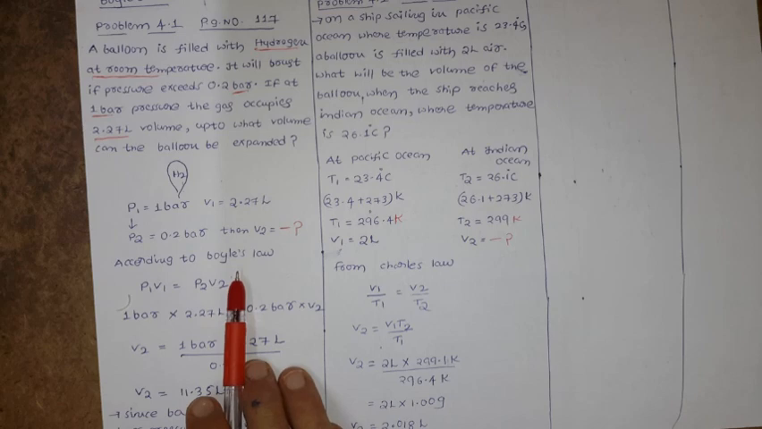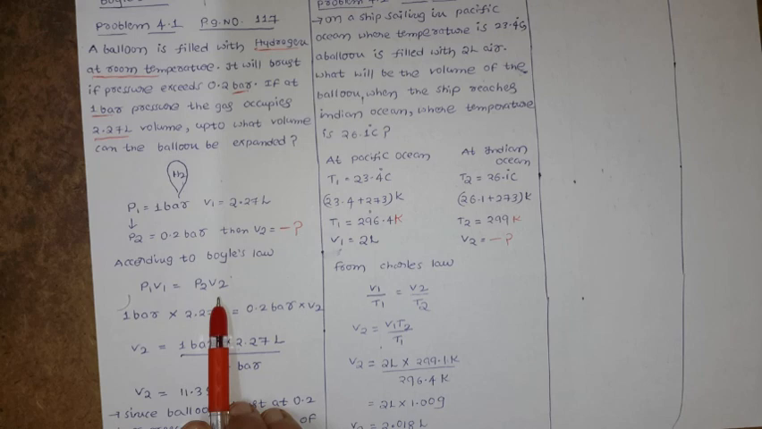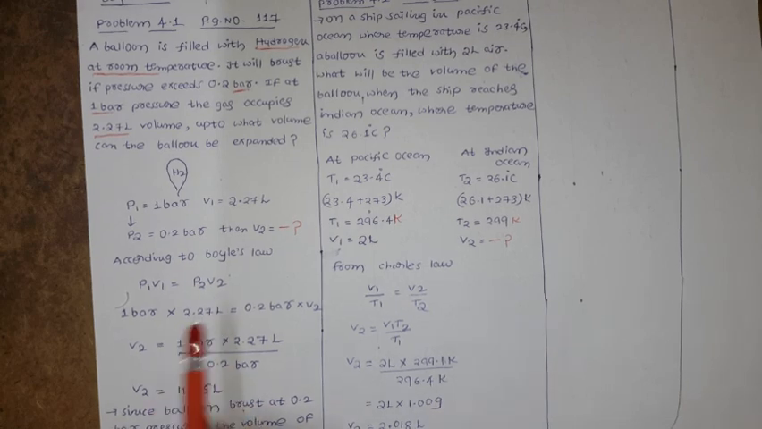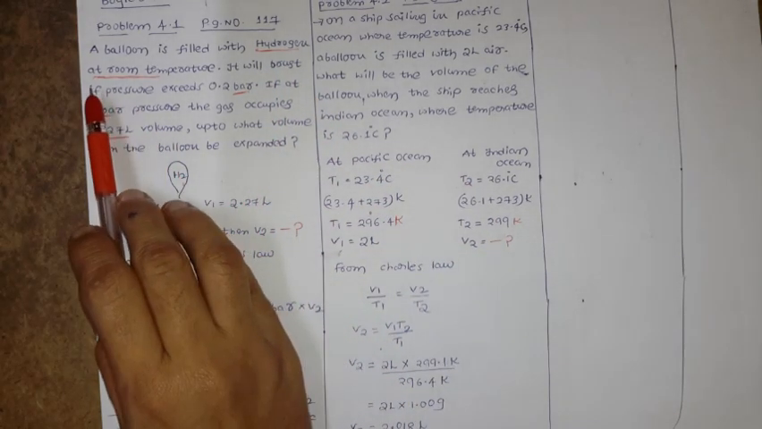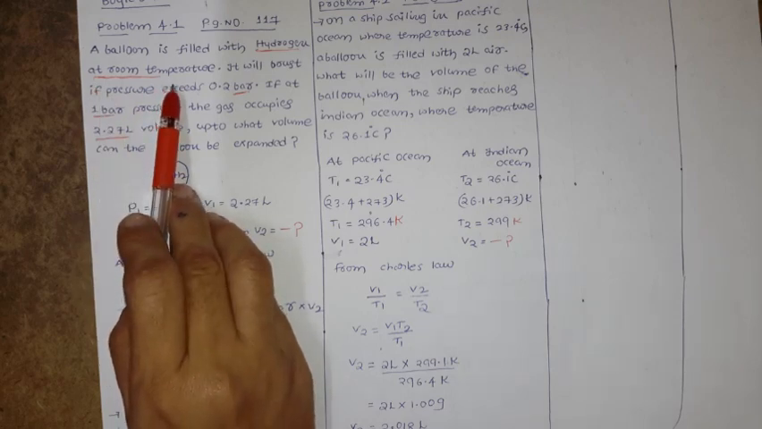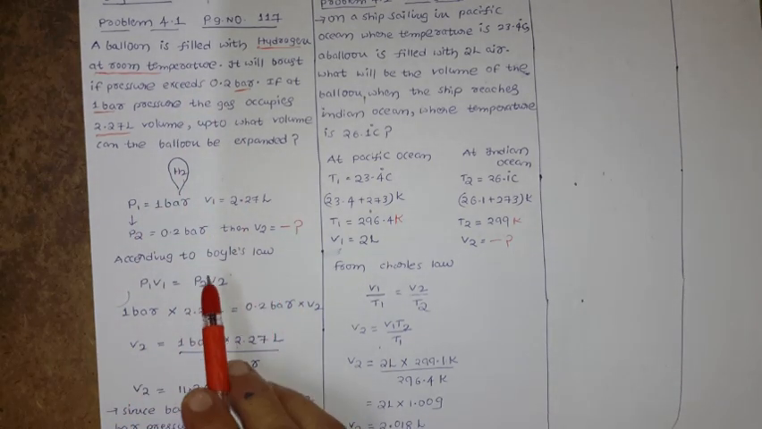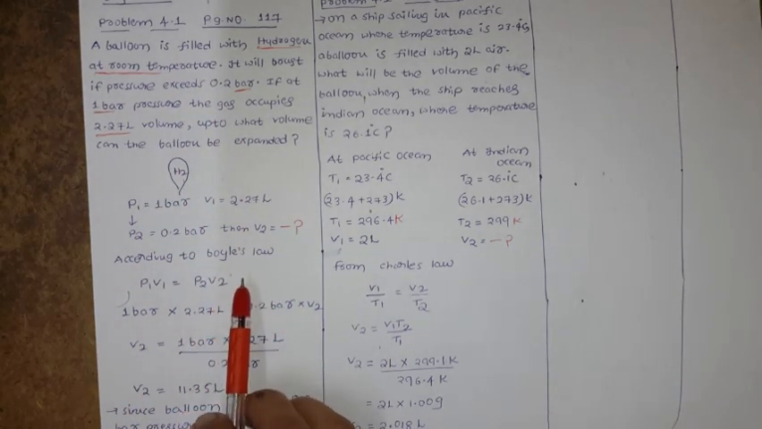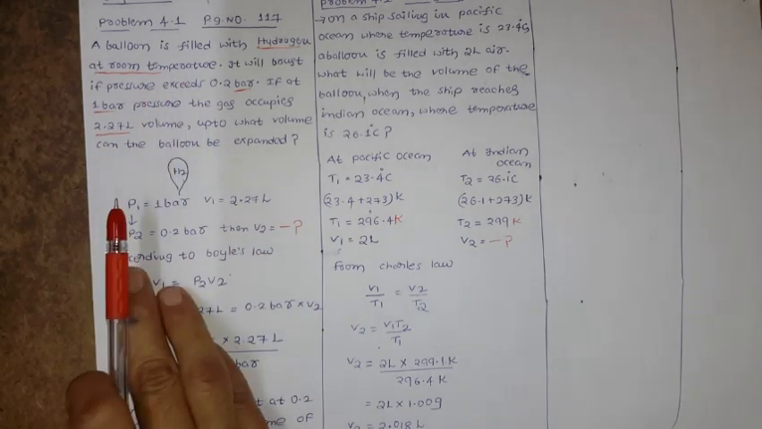So according to Boyle's law, we have the relation P1 V1 equal to P2 V2 at a constant temperature. Now let's see, do we have a constant temperature here? Yes, because they are talking about room temperature, and you know very well the temperature of the room is constant in a particular season, isn't it? So you can use Boyle's law because the temperature is constant.